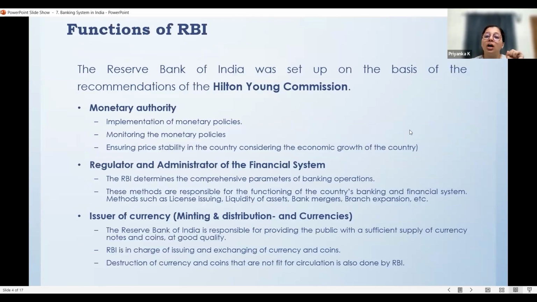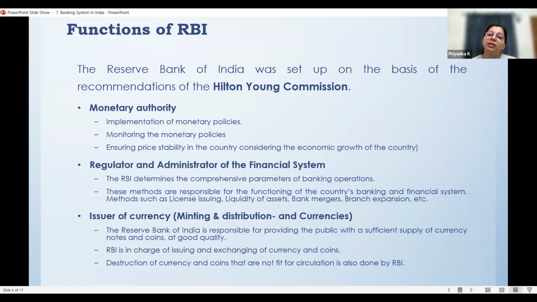Now moving into RBI. Now RBI, as you all know, it is the apex banking authority of our country. It is also called the Central Bank of India, Reserve Bank of India, and its functions are very important for your examinations. Please have a look into it, and please do study this topic, because it has repeatedly come in both prelims and mains examinations in one or the other way.